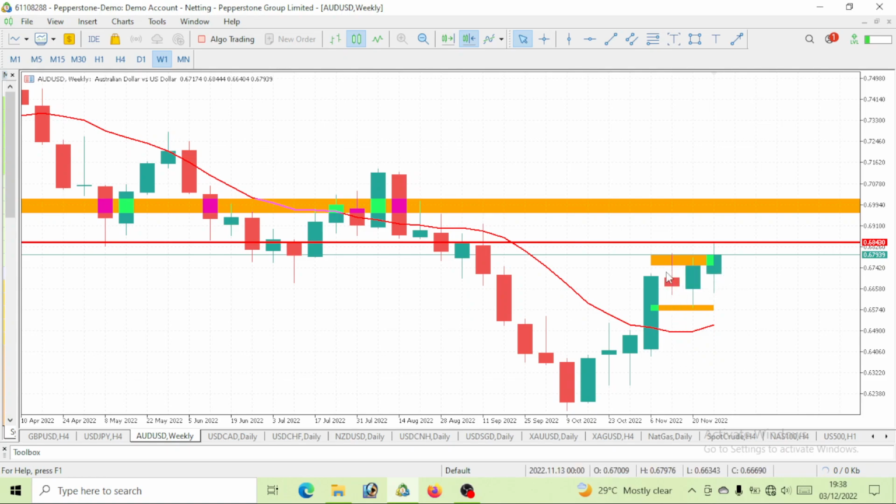Now this is week 5. Price gave us a pullback. Then week 6, price opened and closed bullish. Week 7, price has given us a bullish move. So this is week 8, right? I think this is 1, 2, 3, 4, 5, 6, 7. This is week 8, right? We would also expect price to open and close bullish.